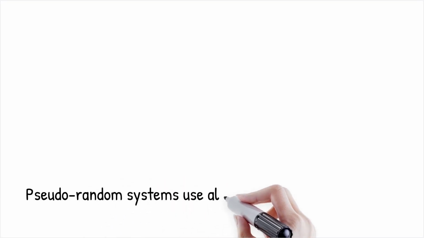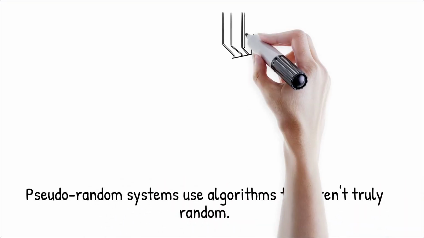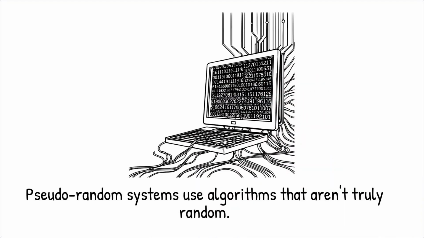Pseudo-randomness explanation. Many systems we call random are not truly random. Random number generators, RNGs, used in computers or lotteries rely on algorithms to simulate randomness. These are deterministic and can produce hidden patterns if analyzed over long periods. While they are nearly indistinguishable from true randomness for practical purposes, they are not perfect.